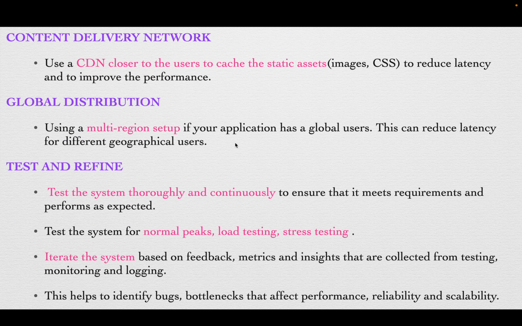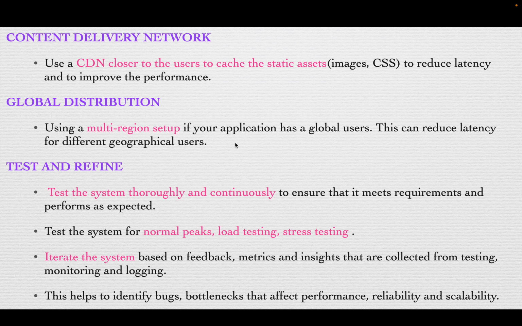Next is content delivery network. We need to use a content delivery network close to our users, in the sense of close to the geographical location of the users. If I have a huge number of users in Australia and my network is in some other place like the US, there will be some latency. How can I reduce that latency and improve that performance?